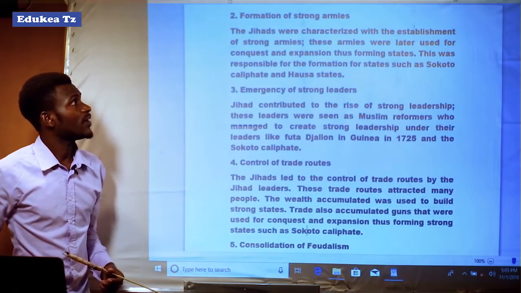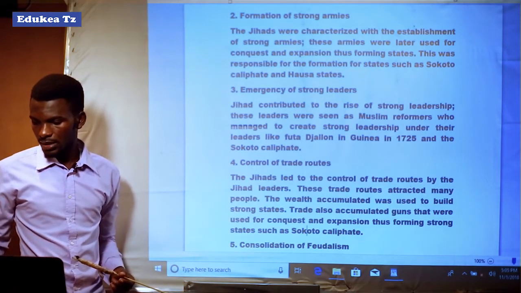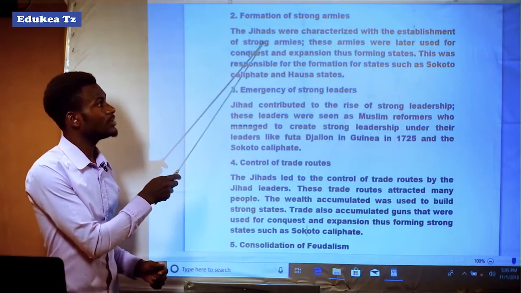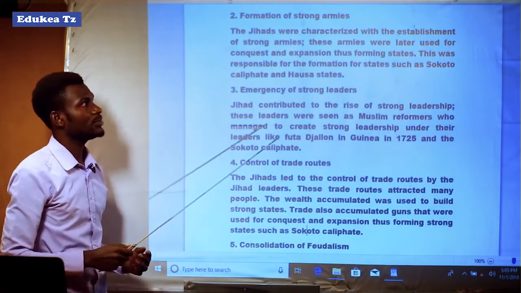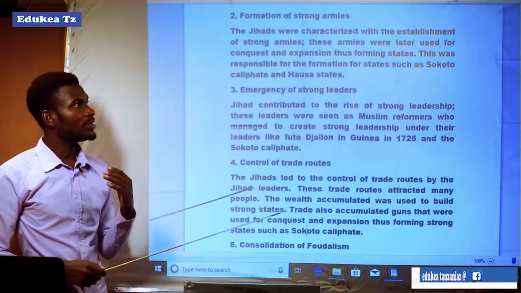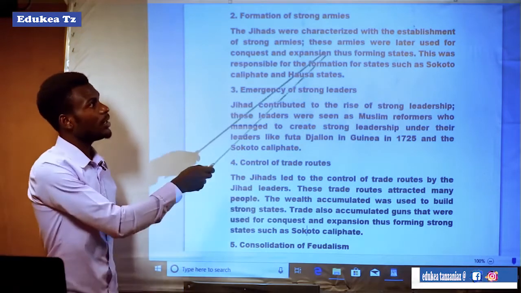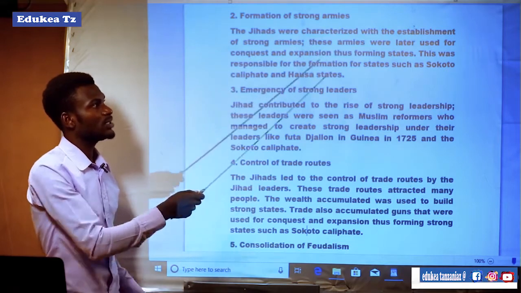Another was the formation of strong armies. The jihads were characterized with the establishment of strong armies. These armies were later used for conquest and expansion, thus formation of states.